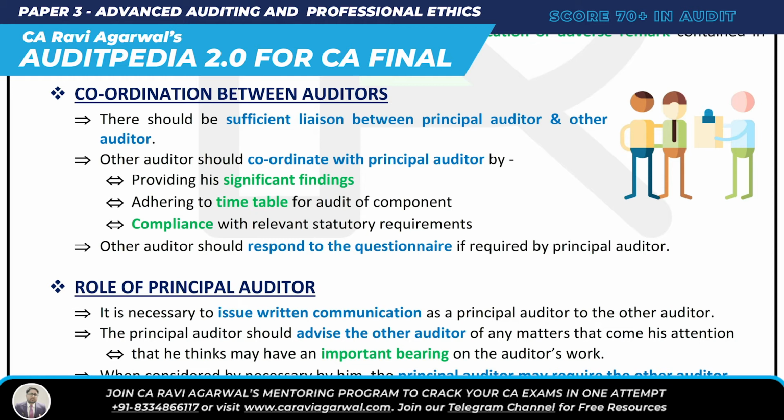It says that there has to be sufficient liaison between principal auditor and other auditor. You'll ask me what is liaison. Liaison means cooperation. There has to be sufficient communication between principal auditor and other auditor. The point is coordination between auditors. Other auditor should coordinate with the principal auditor.